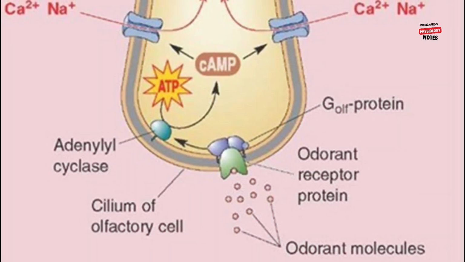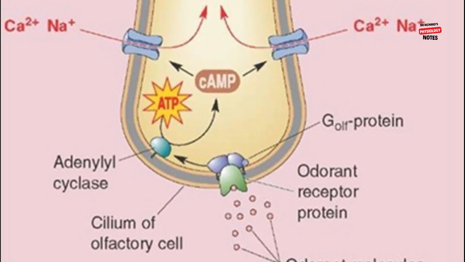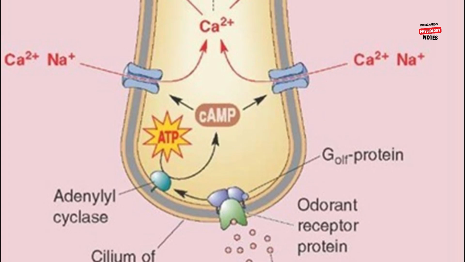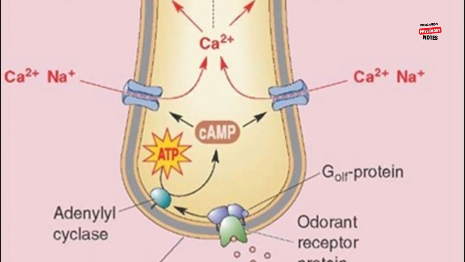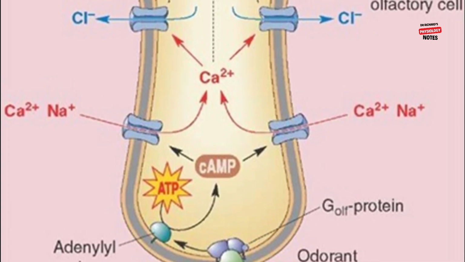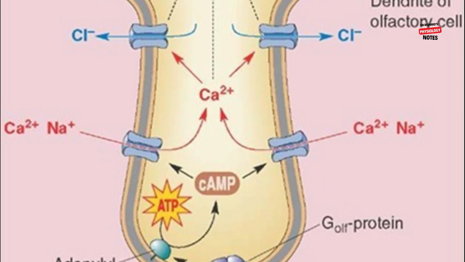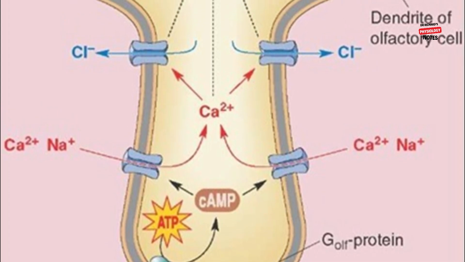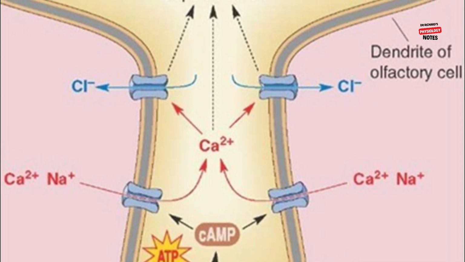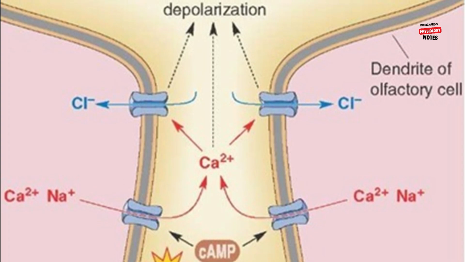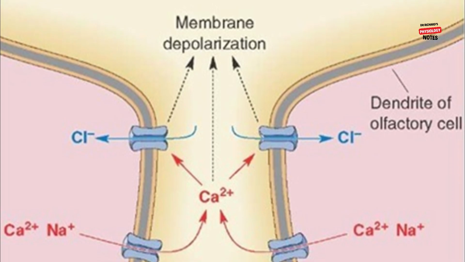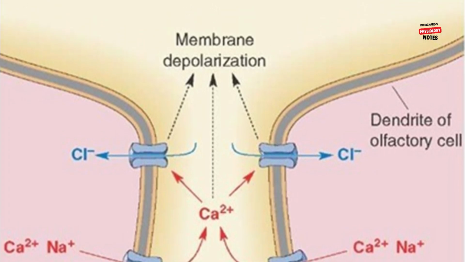The transduction of odorants uses a receptor linked to a G protein. Odorant binding to the membrane receptor protein stimulates the G protein, which in turn activates the adenylyl cyclase. Adenylyl cyclases synthesize cyclic AMP, which binds to specific cation channels. The binding of cyclic AMP induces the opening of cation channels and the influx of sodium and calcium. The sodium influx leads to depolarization and impulse transmission. The calcium influx causes the transduction process to adapt, decreasing its response to a sustained stimulus.